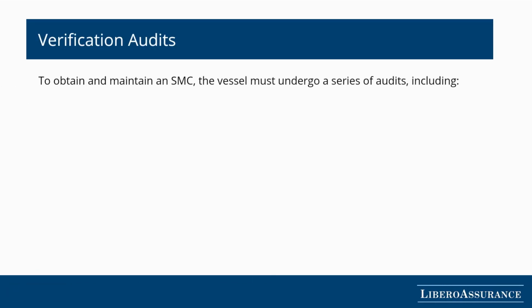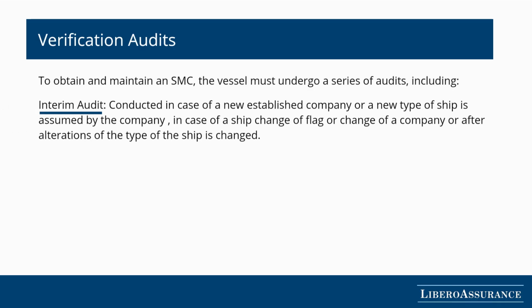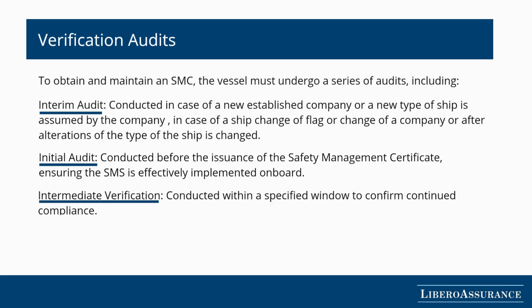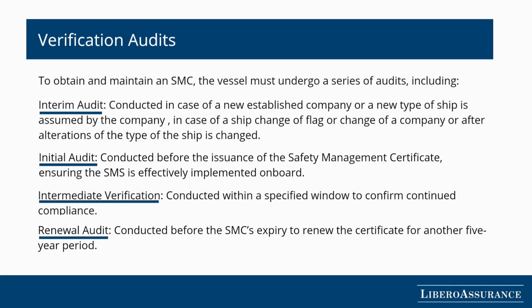To get and keep the Safety Management Certificate, a ship must pass several audits. An interim audit happens when there's a new company, a change of flag, or ship type. The initial audit is done before the certificate is issued, to check the safety management system is in place. An intermediate audit takes place midterm to ensure ongoing compliance. Finally, a renewal audit is done before expiry to extend the certificate for another 5 years.